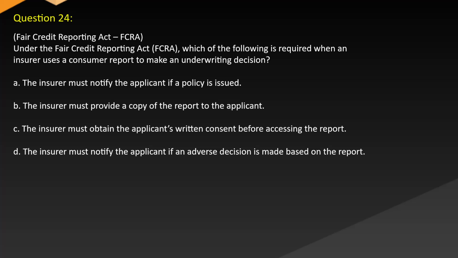Question 24, Fair Credit Reporting Act of CRO. Under the Fair Credit Reporting Act of CRO, which of the following is required when an insurer uses consumer report to make an underwriting decision? A. The insurer must notify the applicant if policy is issued. B. The insurer must provide copy of the report to the applicant. C. The insurer must obtain the applicant's written consent before accessing the report. D. The insurer must notify the applicant if an adverse decision is made based on the report.